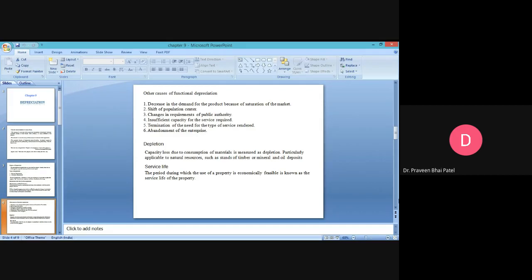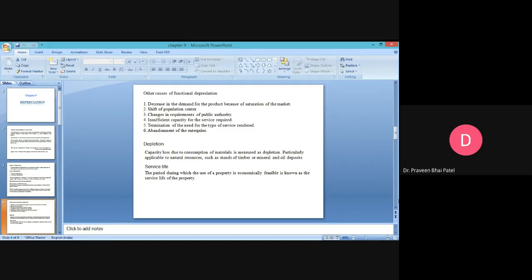That has been defined by the industry itself. If you purchase this vehicle, the lifespan is 15 years or this many kilometers, whichever is completed first.